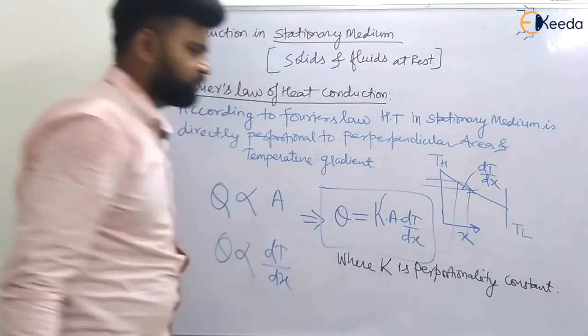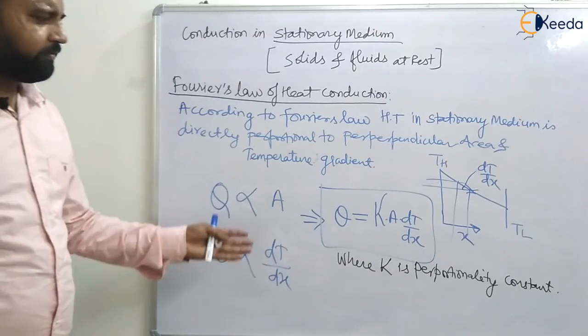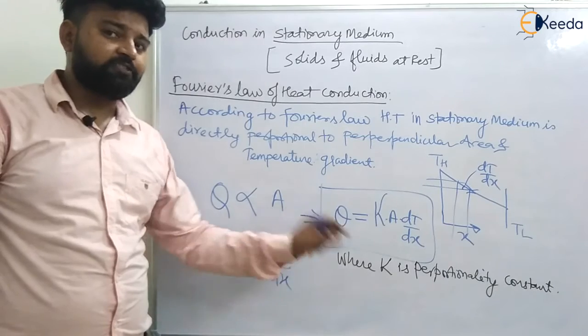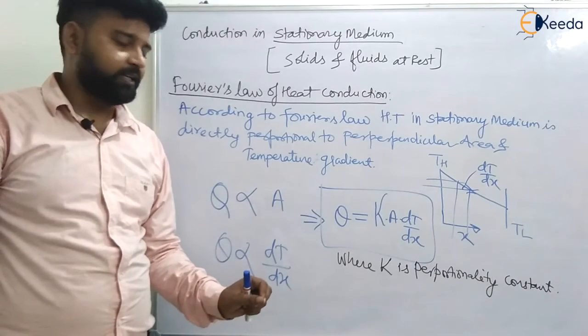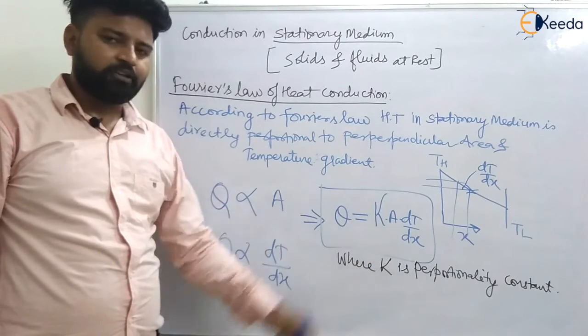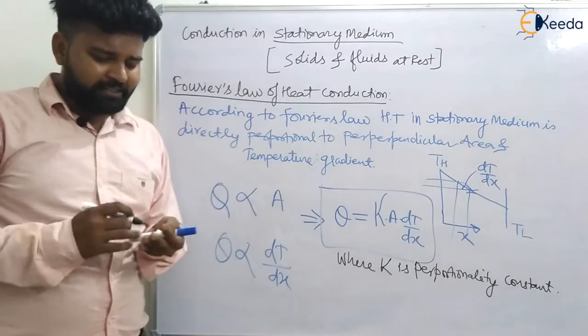K is your proportionality constant. So let us understand what K is. I am taking K as a proportionality constant, but generally it is defined as the thermal conductivity of the material. Now let us take what the unit is. Thermal conductivity of the material. So this is your Fourier's law. Now let us understand it carefully.